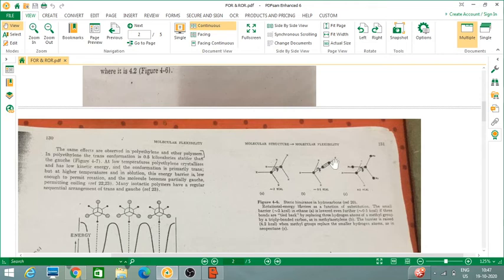So now the adjacent hydrogens are further apart. You might be confused: why are you only considering these two hydrogens and not these two? Because I'm only interested in the hydrogens attached to the carbons that are forming the chain. So only these two are considered, and not these two. The hydrogens should be attached to different carbons. Here the hydrogens are so far apart that there is hardly any steric hindrance. Therefore, the rotational energy barrier is further reduced to 0.5.